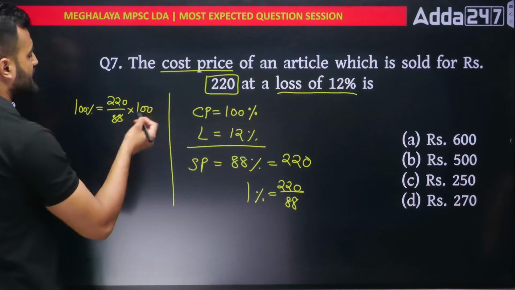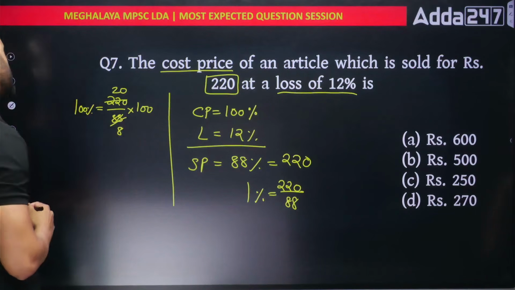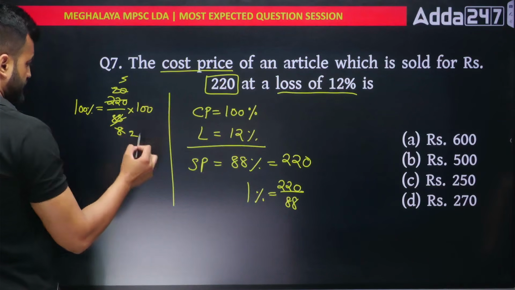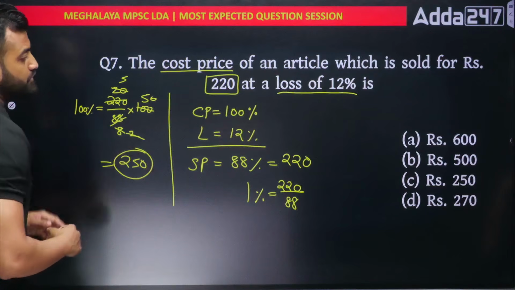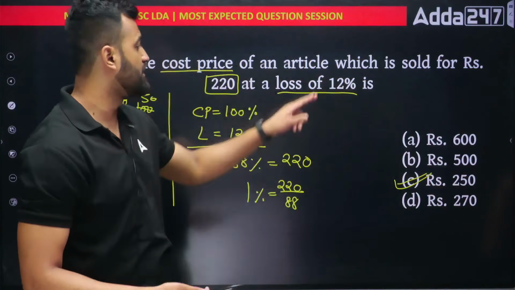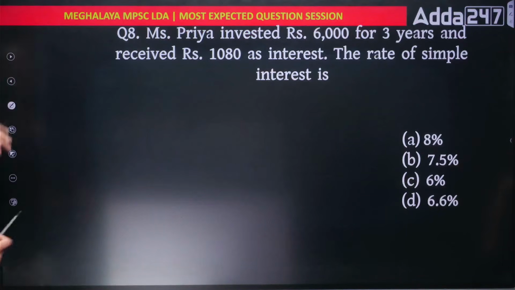Simple, my friend. Cancel the terms. 11 8s are 88, 11 20s are 220. 4 2s are 8, 4 5s are 20. 250, that means your cost price was 250 rupees. So the original price was 250 rupees. And in 250 rupees, when you incurred a loss of 12%, that time you sold it at 220 rupees. Got it? Easy? Right? Next.